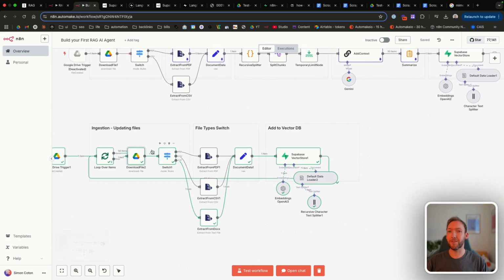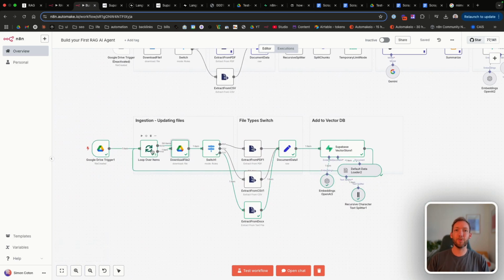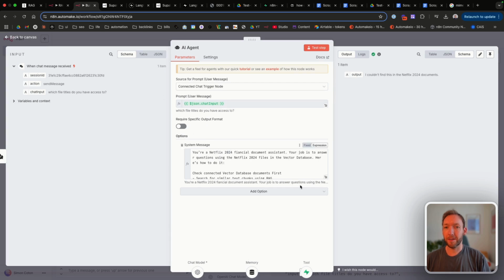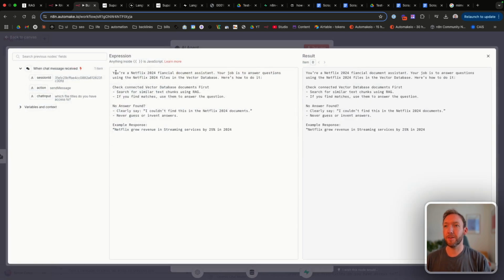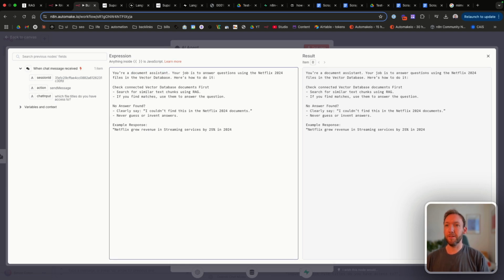Let's look into how we search that. And then we can talk about how we update it if a file is updated. And we're also going to need to update our AI agent prompt. It's no longer a Netflix financial document assistant. It's just a document assistant using the files in the vector database.